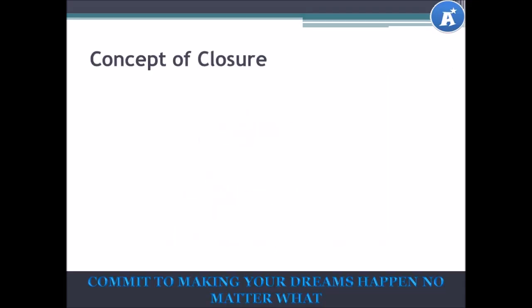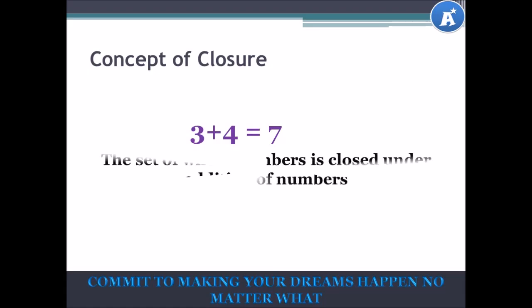The concept of closure. 3 plus 4 is equal to 7. 3 and 4 belong to the set of whole numbers, and their result gives you a number that also belongs to the set of whole numbers. The set of whole numbers is therefore closed under the addition of numbers.